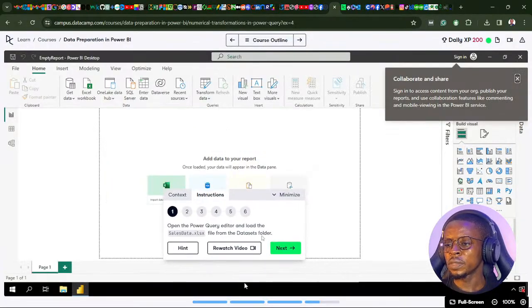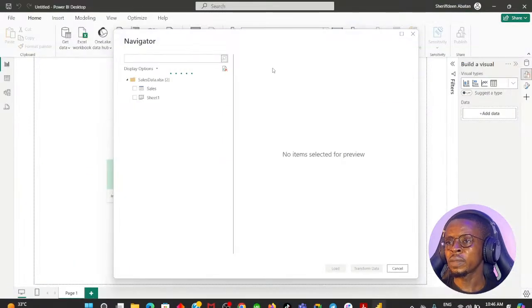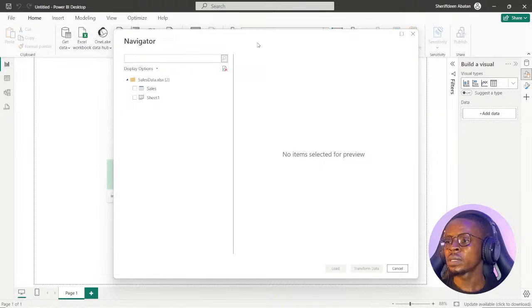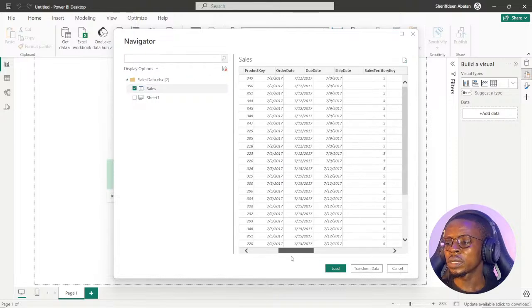So it now says from the dataset folder, enable the column profile feature and make sure you are profiling based on the entire dataset, not just the top 1000 rows. So let's go back to Power BI. While the sheet is still loading, let me just click on sales. So this is the old dataset.